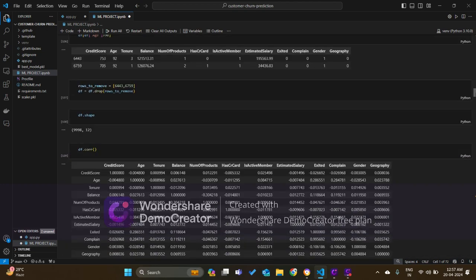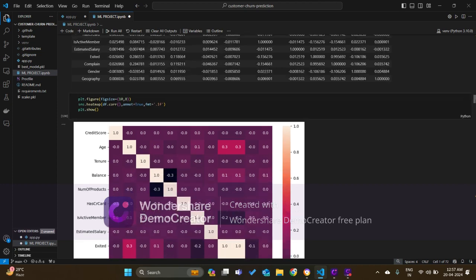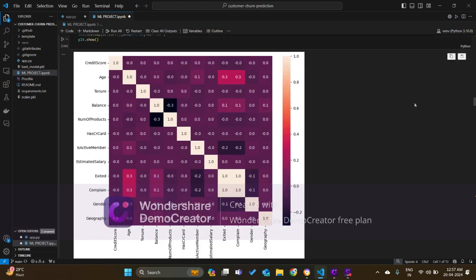Then I checked multicollinearity among the features, as you can see in the heat map. There is no such high correlation between the features, but there is one catch: a variable named Complaint. The correlation between Complaint and Exited is one, which is the highest possible.